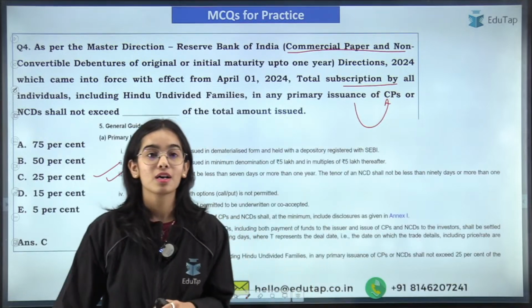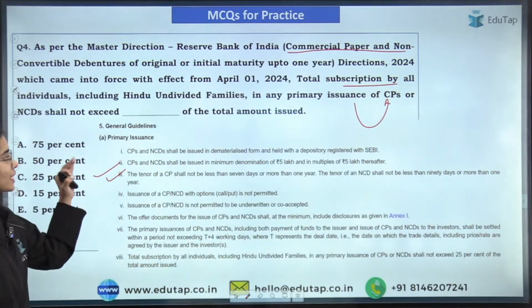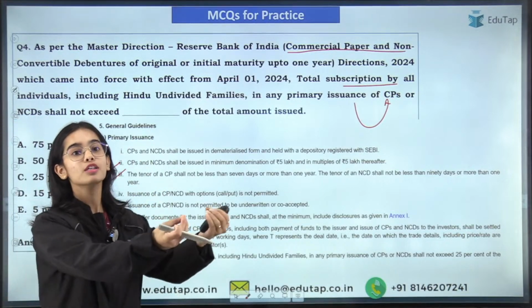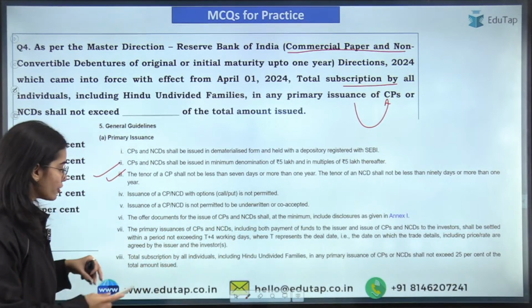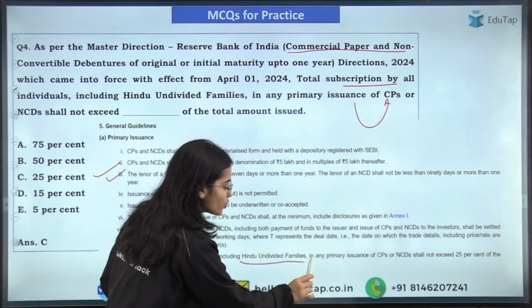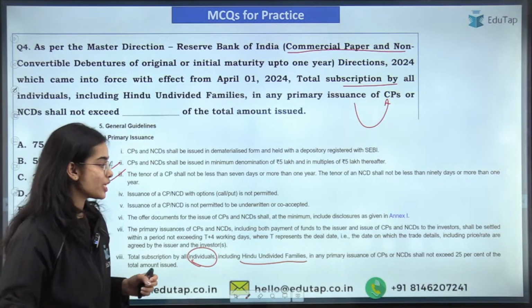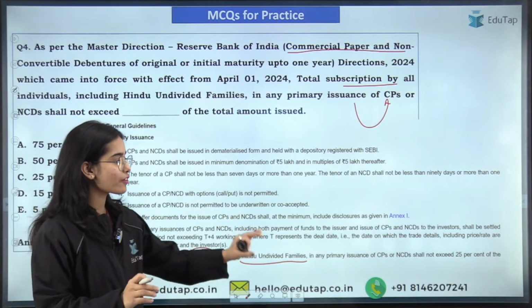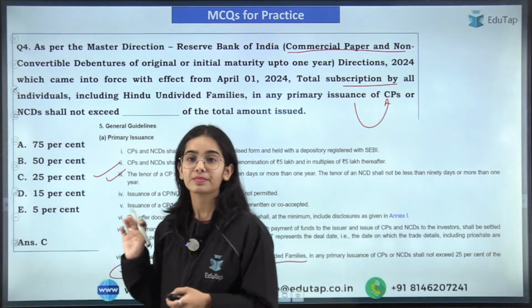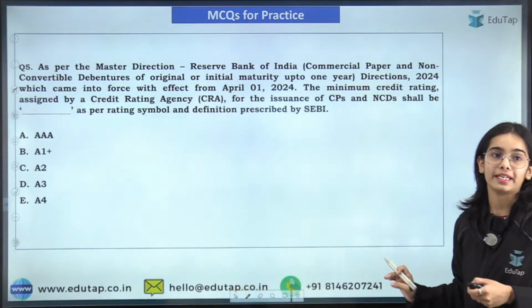That is 25%. So this is the idea that for the CPs and NCDs, their primary issuance, that is the issuance for the first time in the market, the total subscription by all the individuals, including the Hindu undivided families, in any primary issuance shall not exceed 25% of the total amount issued. So that is the idea. Okay, so this is the main idea here.